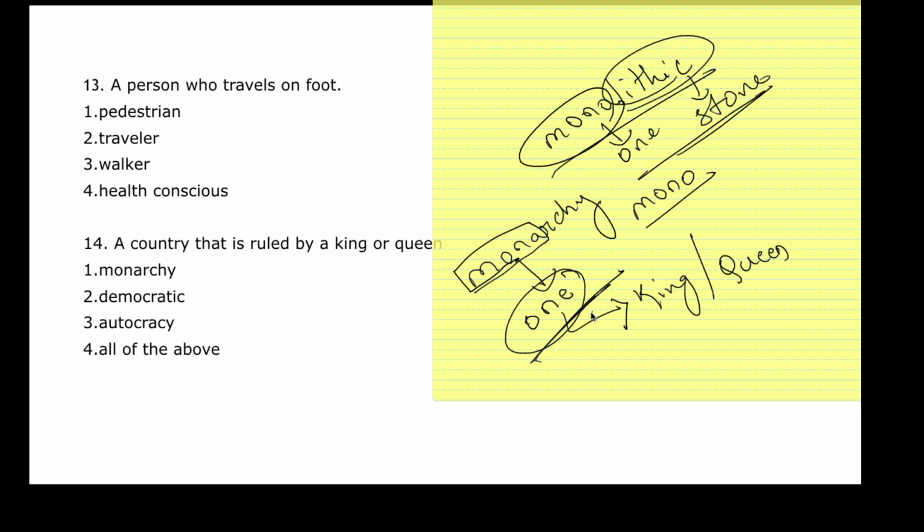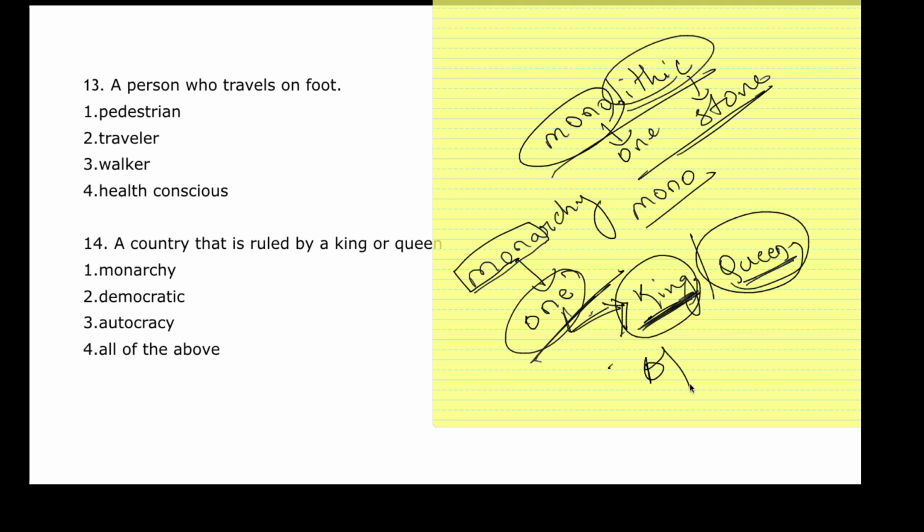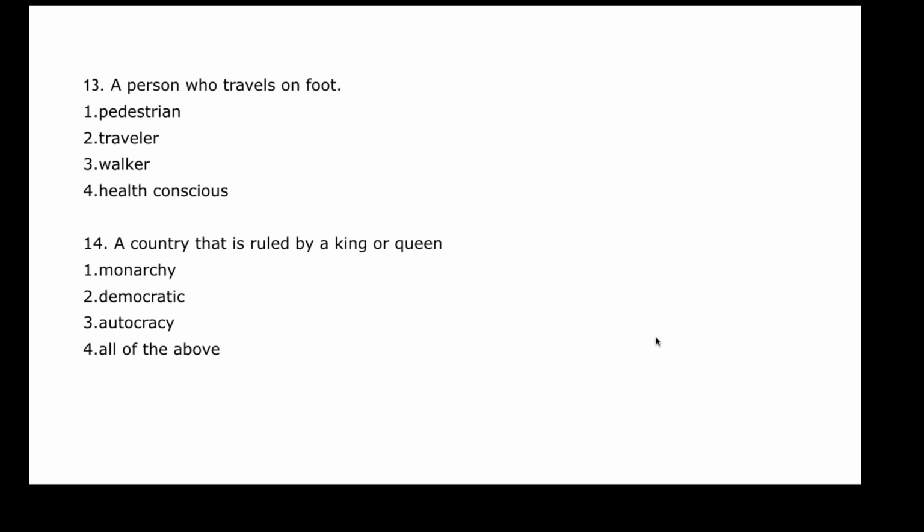Similarly, mono over here means one. Archy means rule, by a king or a queen. It's ruled by a single person. So monarchy is there in those countries which are ruled by a king or a queen. So what is the answer? The answer is simple. It is option number 1. So a country that is ruled by a king or queen is known as a monarchy.